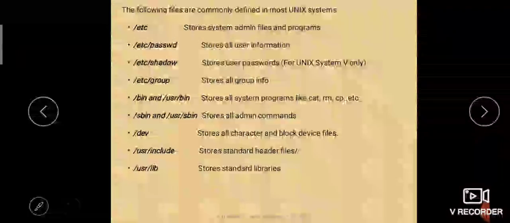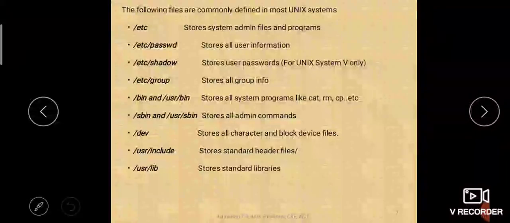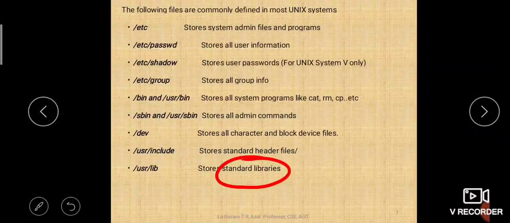Then we have /usr/lib. So what is this /usr/lib? It stores all standard libraries. So standard libraries in the sense all your C library, you know that, right? What does the C library contain? It contains all the built-in tokens and keywords and their meaning, and also the built-in functions. It will be present, right? So here also in standard libraries the built-in functions are present.